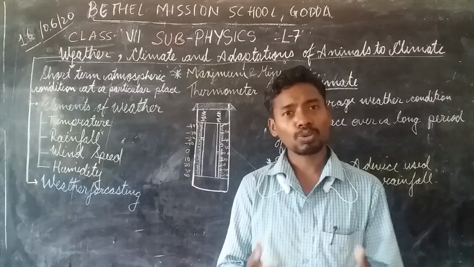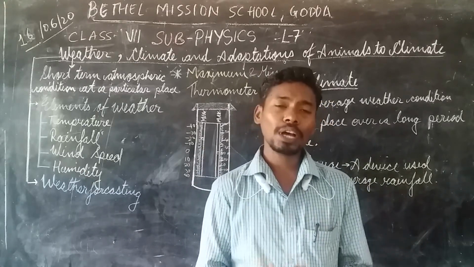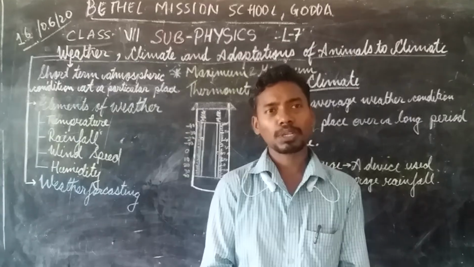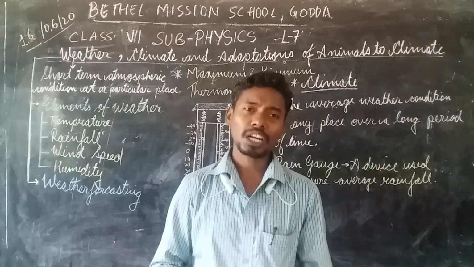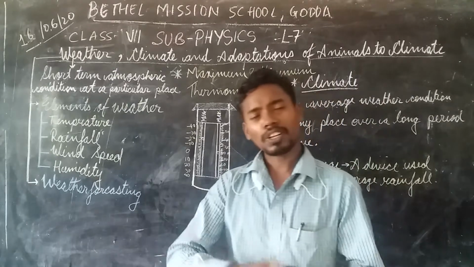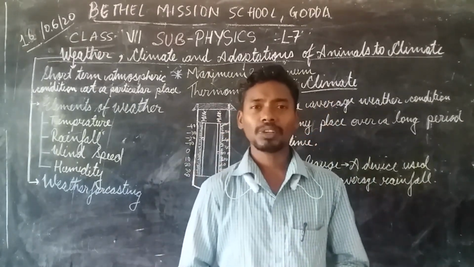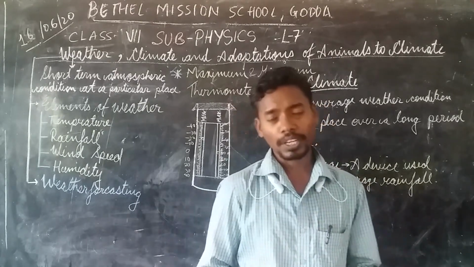Sometimes the air becomes so hot that you say Loo has come, Loo is blowing. So the atmosphere is becoming hot, humid, cloudy, or getting cold. All these different types of condition of the atmosphere can be termed as weather. Okay, so let's start.